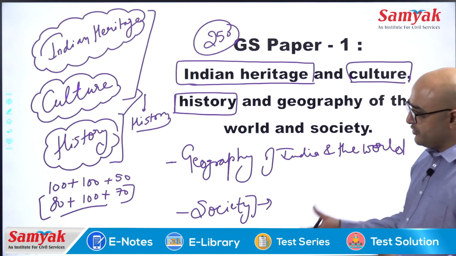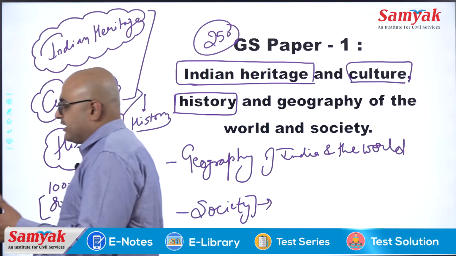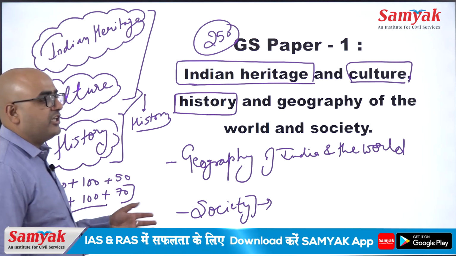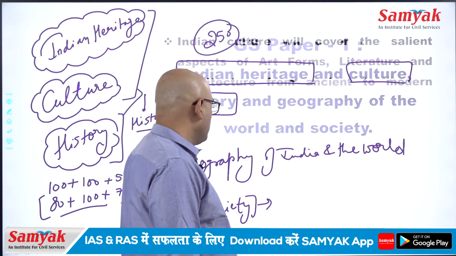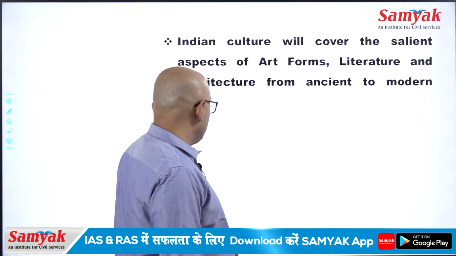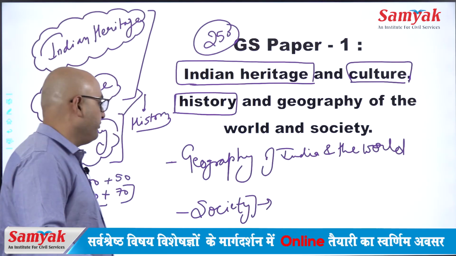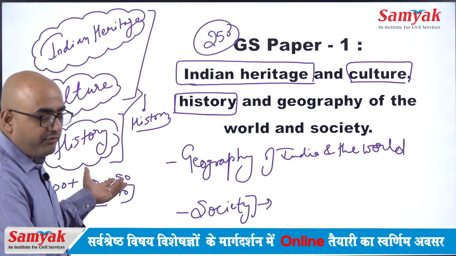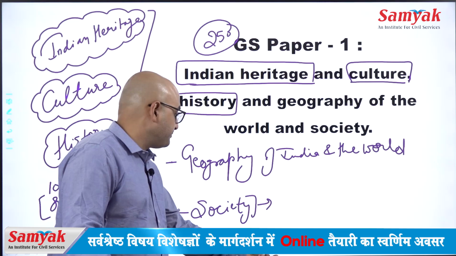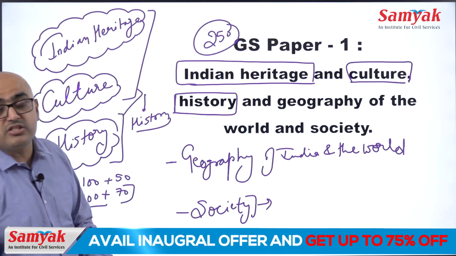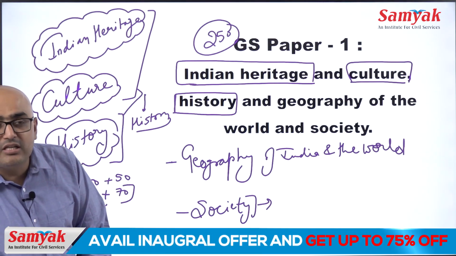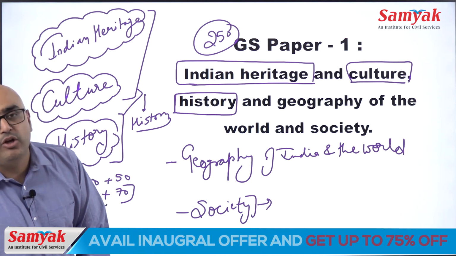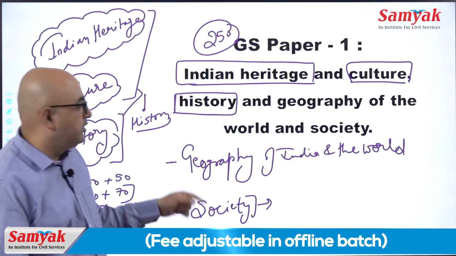Sometimes a major portion of history is asked, another time the geography section is asked, and the third time you would see that Indian society questions are more in number as compared to history and geography. Therefore, the situation is that three sections are present in a single paper for 250 marks, and you have to prepare all three. The main thing is you cannot trust a single section, or you do not have the option to leave a particular section. You have to focus on all of them.